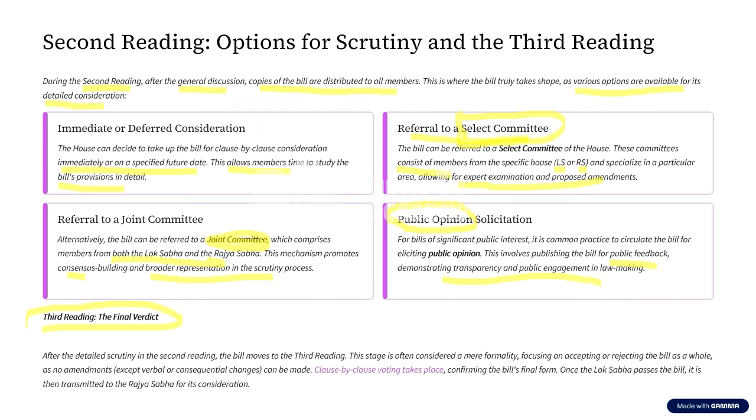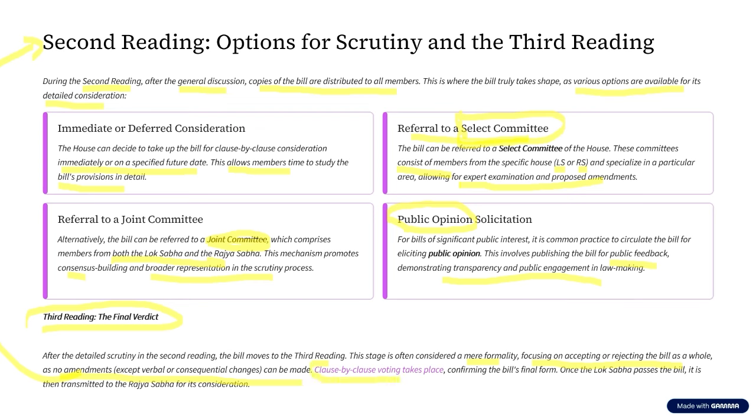Now, what is this third stage? This is a mere formality. What is this mere formality? It focuses on the acceptance or rejection of the bill. Why? Because here no amendments as such can be made. All these kinds of things have to happen in the second reading itself.